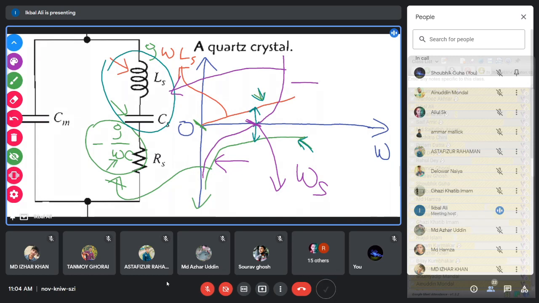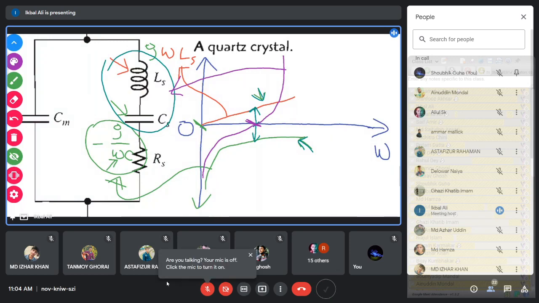Now the parallel resonance occurs when this L and C equivalent becomes inductive, that means above omega s, you have the parallel resonant frequency. This parallel resonant frequency occurs at a point here, above the series resonant frequency.